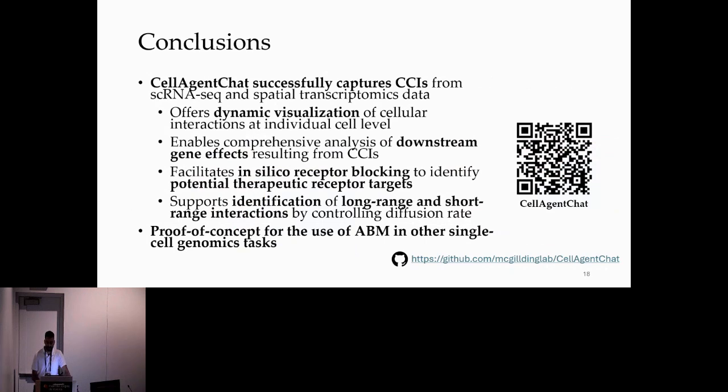To conclude, we developed CellAgentChat, an agent-based model capable of modeling cell-cell interactions from single-cell data with various downstream functionalities, such as in silico perturbation and identifying long and short-range interactions. This study establishes an initial framework for employing agent-based models to model other cellular behaviors using single-cell data. On the slide, you can see a QR code that goes to our preprint of our paper on bioRxiv, and the GitHub link is there as well for anyone to try out our tool.